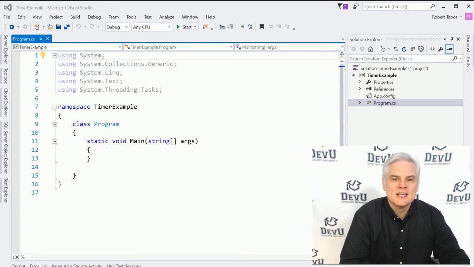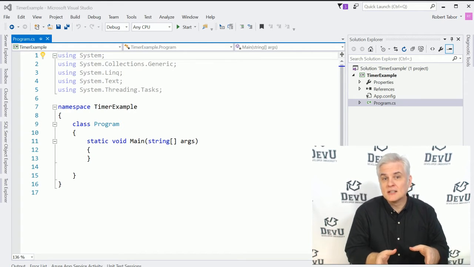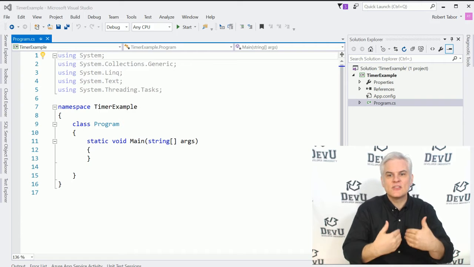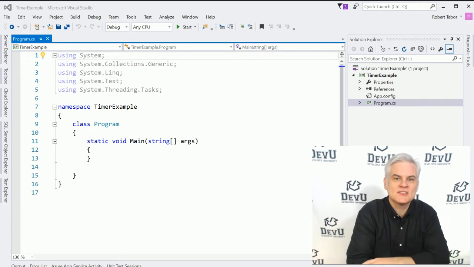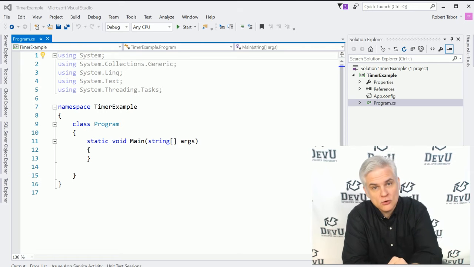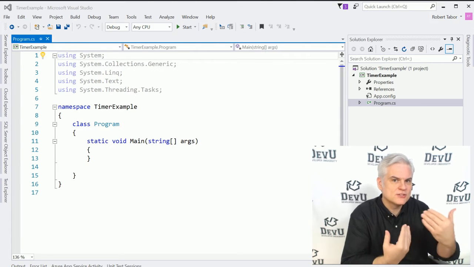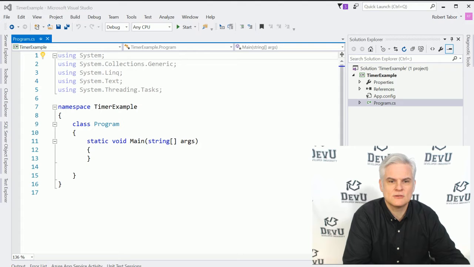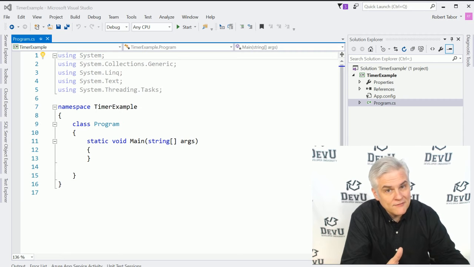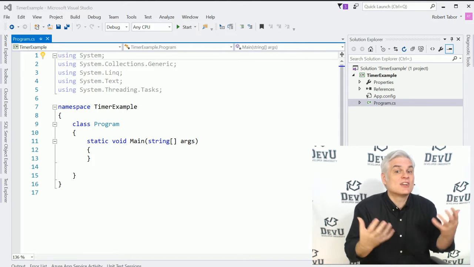So events allow you, the developer, to respond by handling those key moments in the life cycle of the application's execution, allowing you to write code to respond to an event being raised. Up to this point in our simple console window applications, there's really only been one event that ever gets fired off, and that is the application startup.